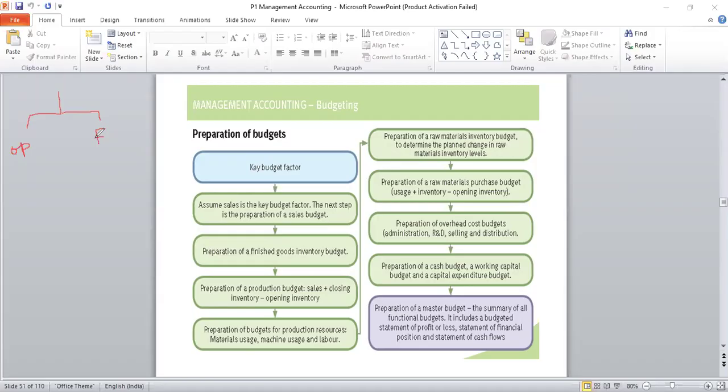If it doesn't give any return, the alternative course of action is cash is invested into some investment proposal. So the investment proposal into which the amount of cash is invested will give some return. See, even if you keep cash in a cash box for n number of years, the same cash would be there, just like that. There would be no growth or increase in the cash balance.